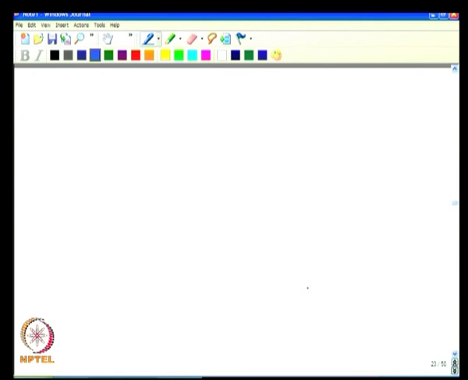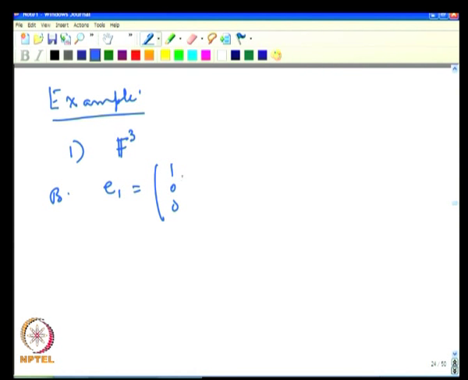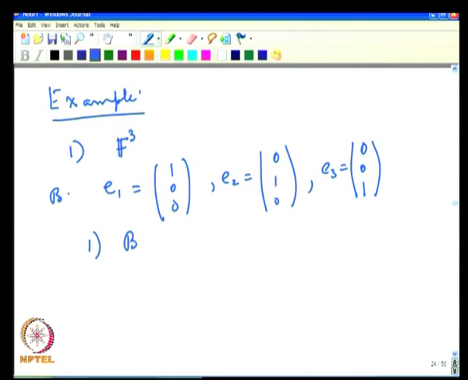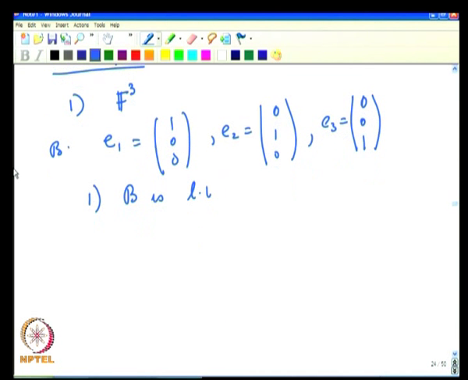Now, let us look at some examples again. Let us look at F3, and we had the basis B: e1 is 1 0 0, e2 is 0 1 0 and e3 is 0 0 1. We already saw, and it is very easy to see, that B is linearly independent.